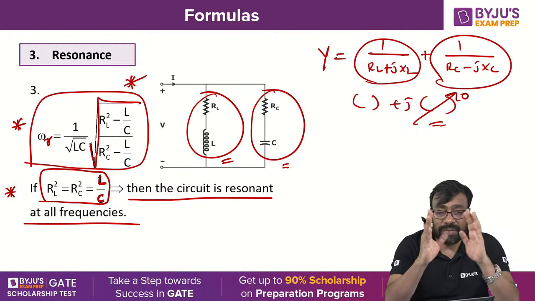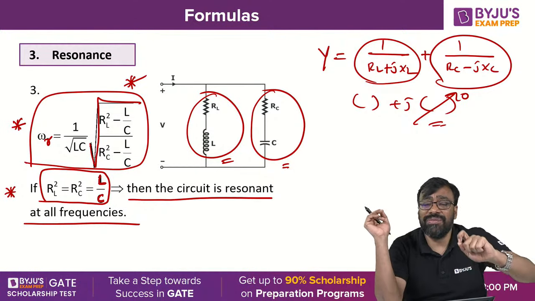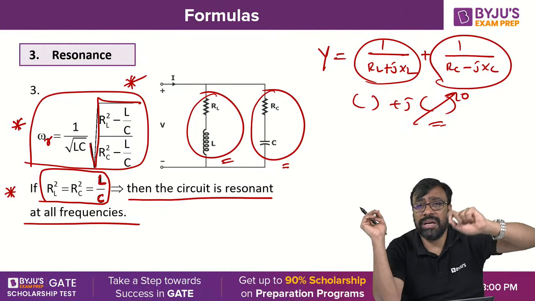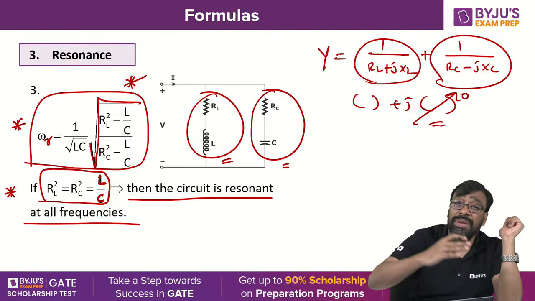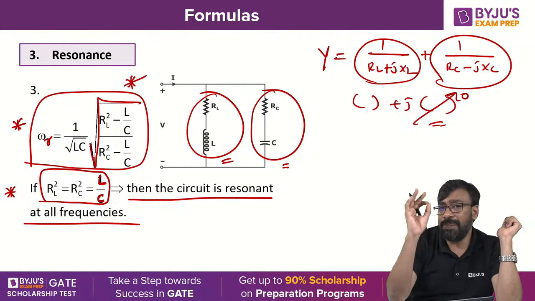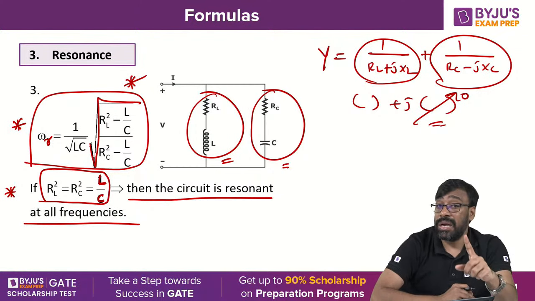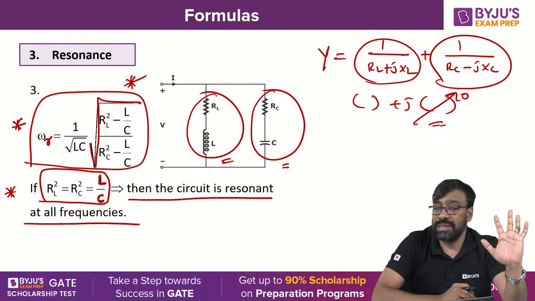Yes or no? I repeat once again. When you take an RLC circuit and you are changing the supply frequency from one value to another, in incremental steps, 0 to some infinity, at one particular value of the frequency of the supply the circuit becomes resonant. That frequency where the circuit becomes resonant is called resonant frequency.